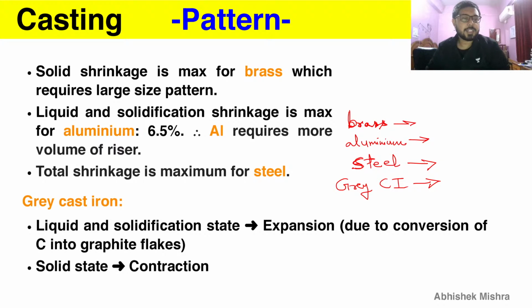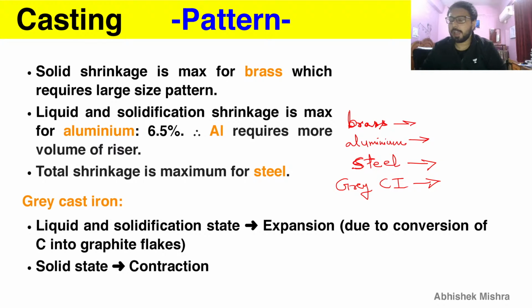And gray cast iron is a little bit different from other materials. Why? Because in the liquid and solidification state, that is the states before it has become a solid, that is liquid and phase change, it is expanding when the temperature is decreasing, and this is happening due to conversion of carbon into graphite flakes.